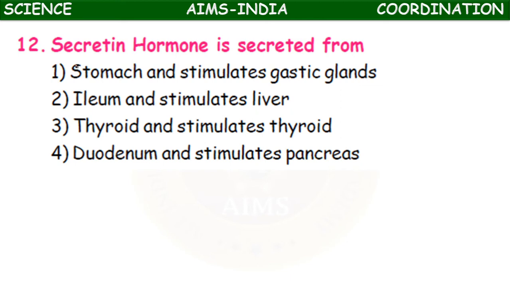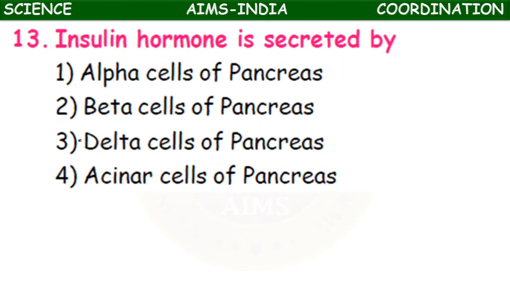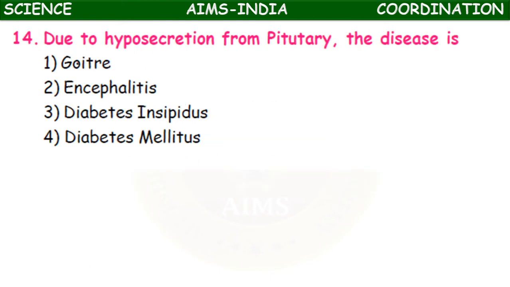Secretin hormone is secreted from the duodenum and stimulates the pancreas. Insulin hormone is secreted by alpha cells of pancreas, beta cells of pancreas, already we have discussed, delta cells of pancreas, acinar cells of pancreas. So alpha cells of pancreas secrete the insulin.